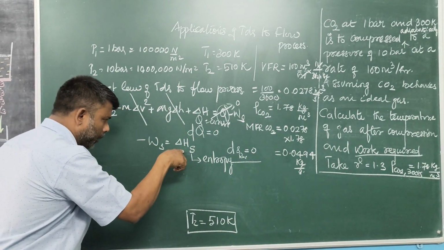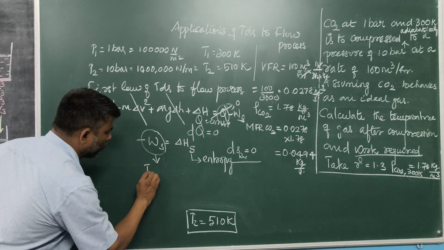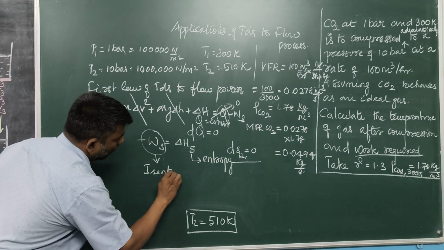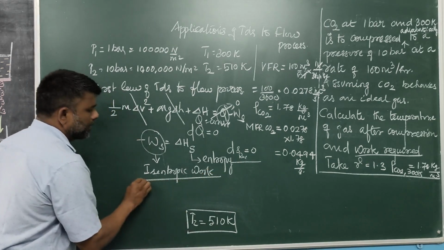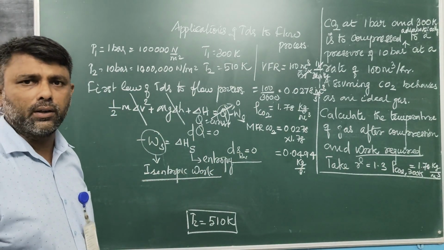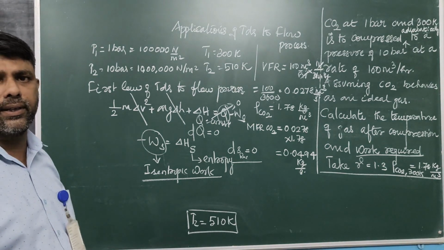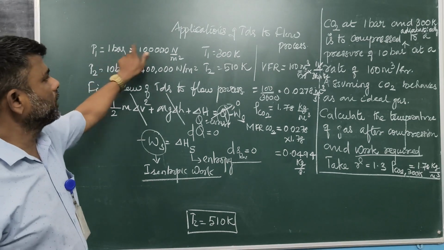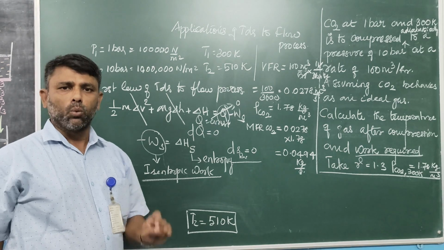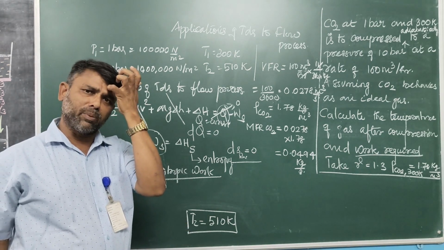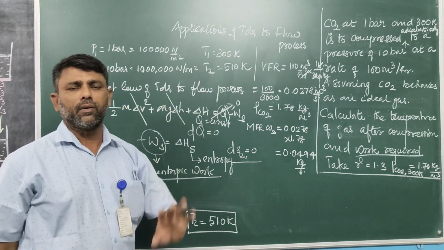In an isentropic process, the shaft work is called isentropic work. Isentropic work is the minimum amount of work required for the compressor to compress carbon dioxide from 1 bar to 10 bar, from initial pressure to the final exit pressure.